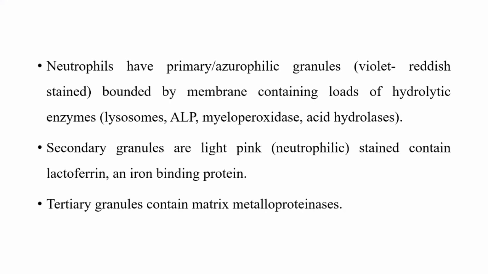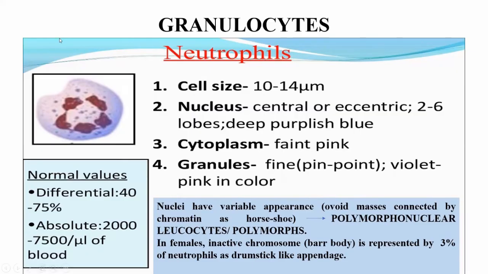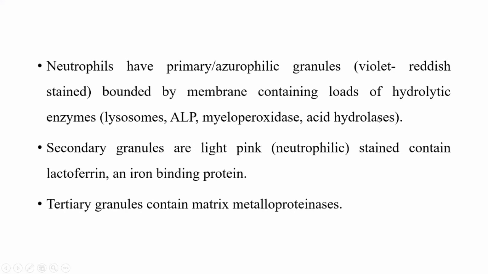The cytoplasm is stained faint pink. There are three types of granules in the neutrophils. Primary or azurophilic granules have hydrolytic enzymes present in them. Then secondary granules, or the specific granules. Due to the presence of secondary granules, neutrophils are considered granulocytes. And there are the tertiary granules present in the cytoplasm of the neutrophils.